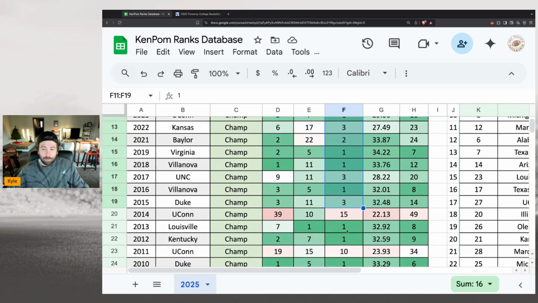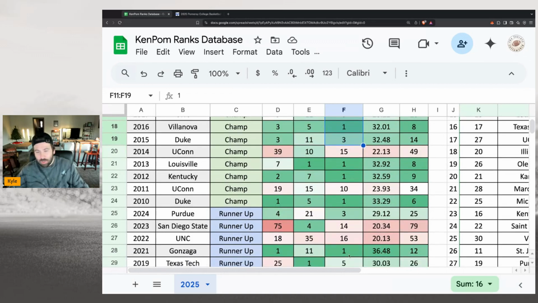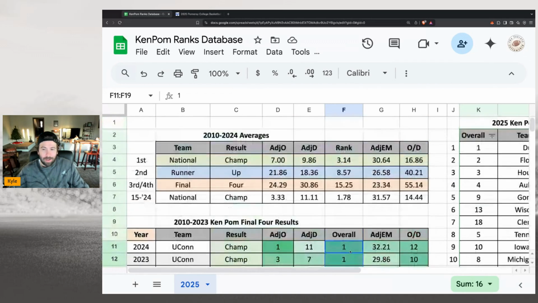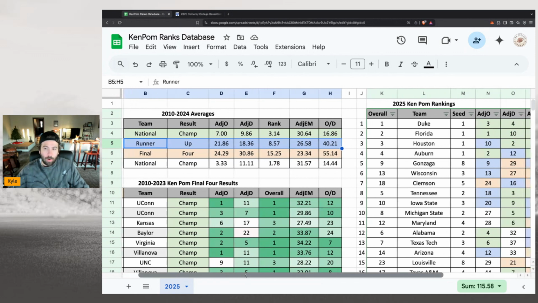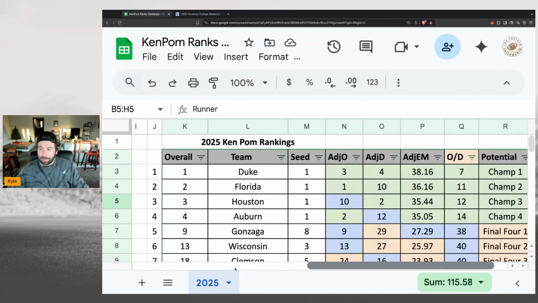And if I go back even further, we have a 15 and a 10 in there, and a 14 and a 16, kind of skewing the system a little bit. But for the most part, we need a team that's ranked towards the top. So we're going to identify some teams here. And then I do have some qualifiers here for the runner-ups, the Final Four numbers. But let's go ahead and slide over. And this is the rankings, and this is my chart for the 2025 bracket.